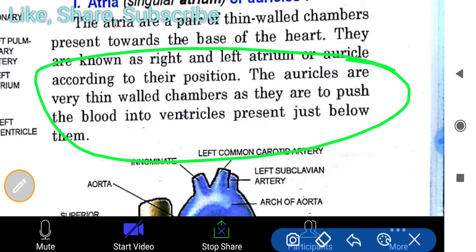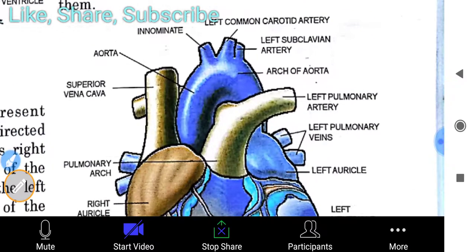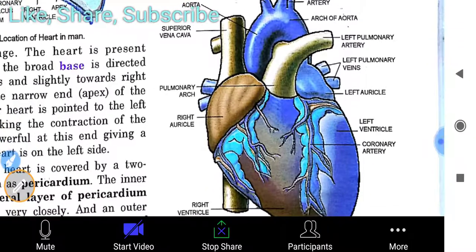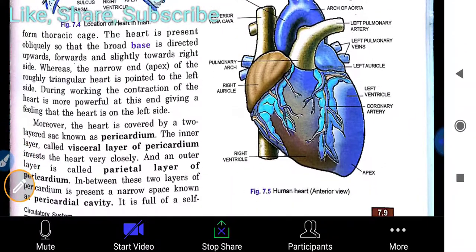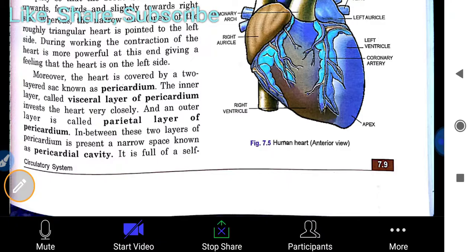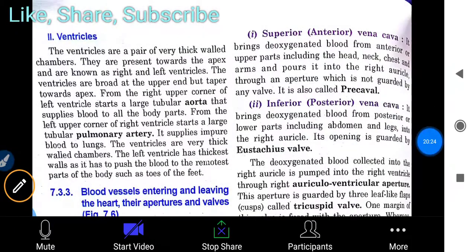Sometimes the question asks about the walls of the auricles: they are thin walled chambers as they push the blood into the ventricles present just below them. You have to match the figure also whenever you read about it, so you will better understand these things. Then the ventricles come.